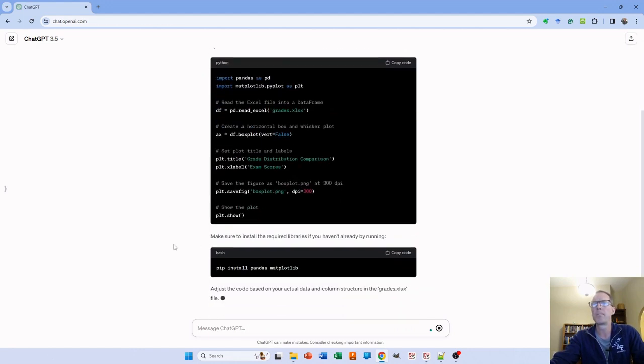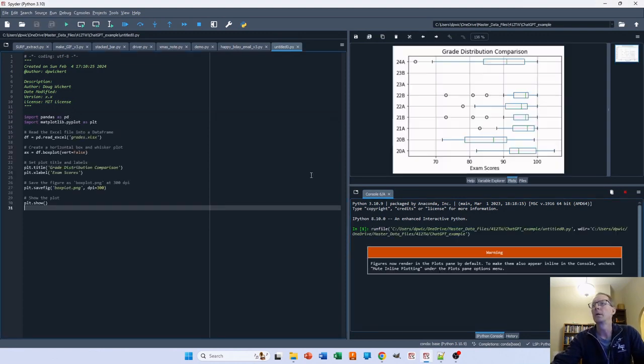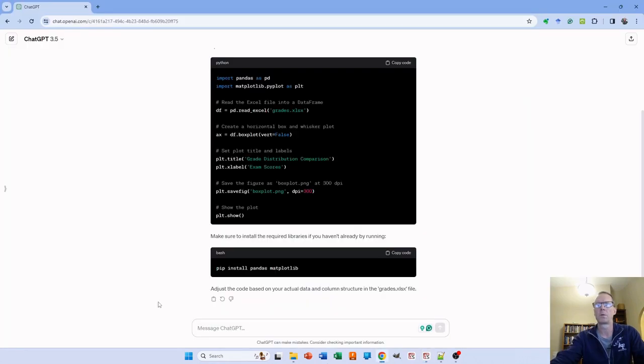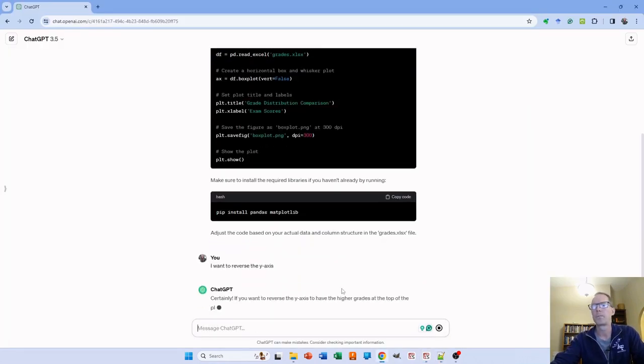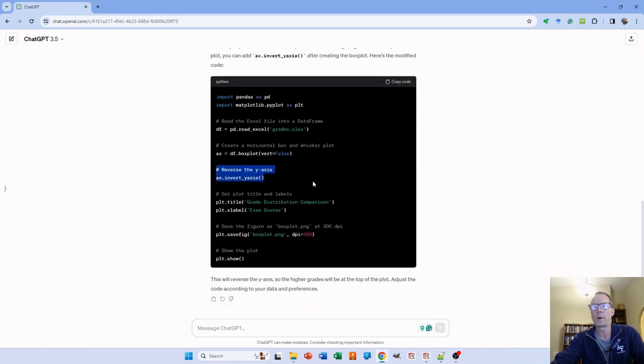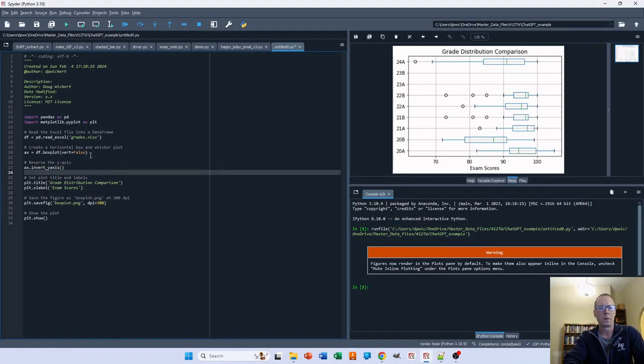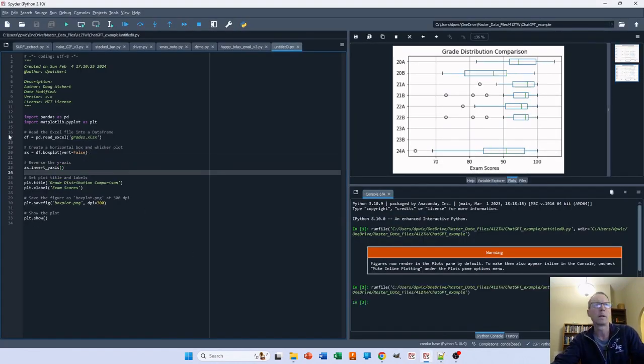ChatGPT turns away. There's code. I'm going to copy the code, go over to Anaconda, and we'll run it. All right, not bad. It makes more sense to me to have 20 Alpha at the top and 24 Alpha down at the bottom, so I want to reverse the y-axis. ChatGPT tells me that ax.invert_yaxis will do that. So I'll run it again, and that's exactly what I want.